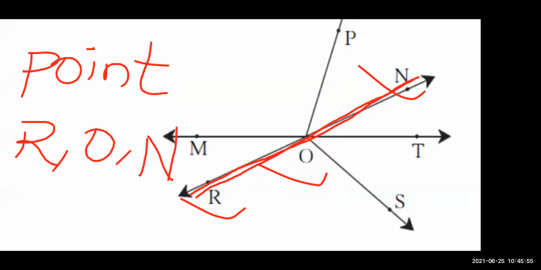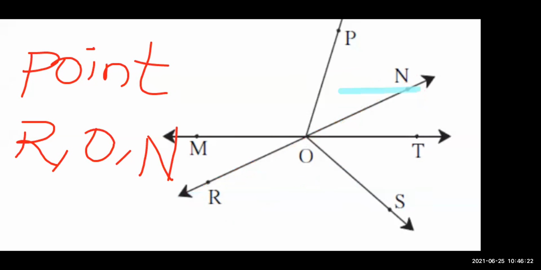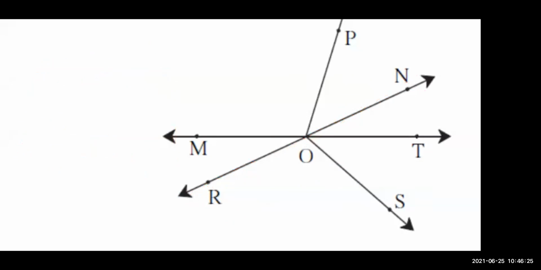See, the way you are writing, each and every sentence contains marks. If you miss anything, marks will be deducted. So properly you have to write all the necessary things. So point R, comma O, comma N. Is it clear? Okay. Now, are there only two collinear points or more? दो है या दो से ज्यादा है? Tell me. Is there more collinear point? If we see this one, this is not straight. ये straight नहीं है.